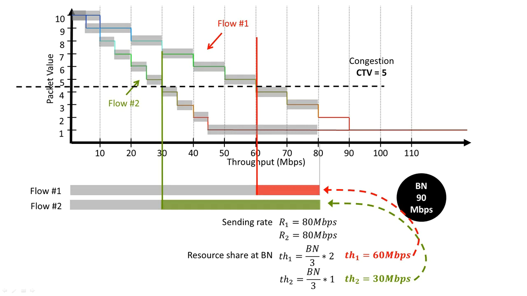The aim of this TVF design could be to provide 2-to-1 resource share between individual gold and silver flows. With other terms, a gold flow may have twice the throughput of a silver one in case of congestion. The bottleneck capacity is 90 megabit per sec in our case, while the sending rates are 80 megabit per sec. The drop policy of PPV leads to a CTV of 5 in this case, allowing 60 megabit per sec for flow number 1 and 30 megabit per sec for flow number 2.